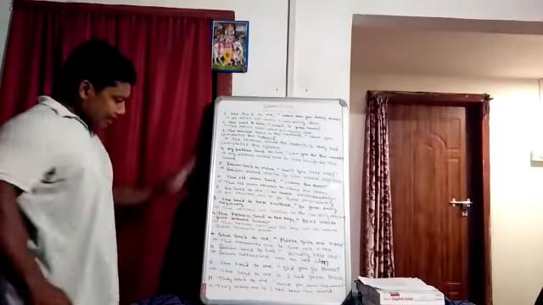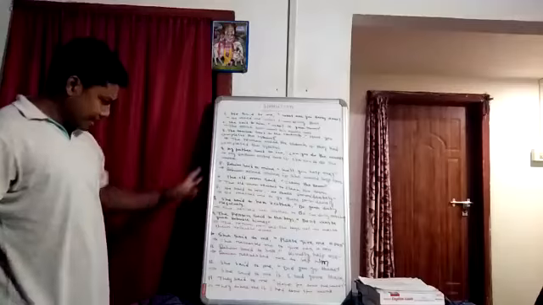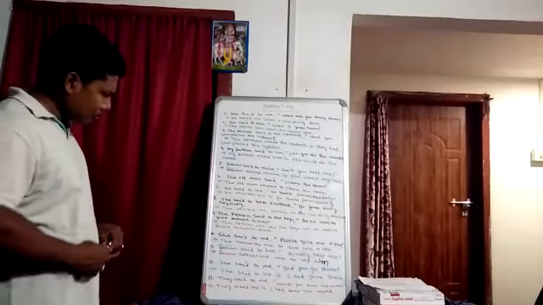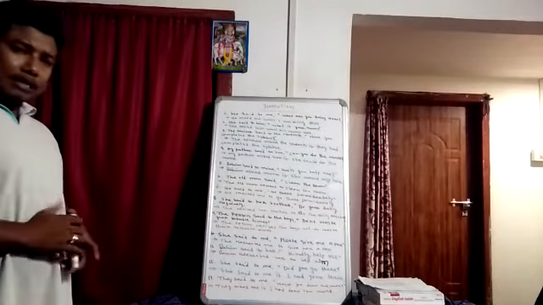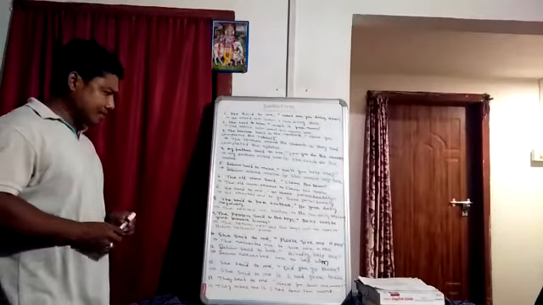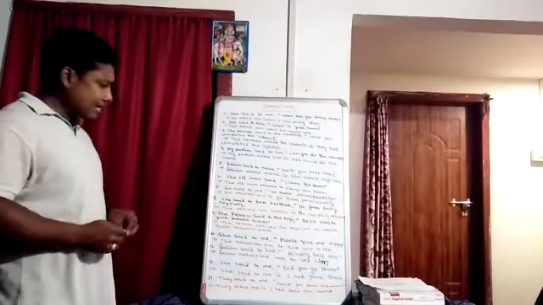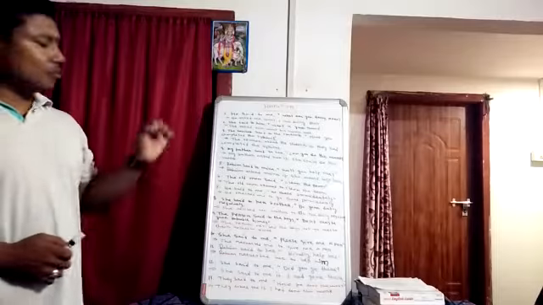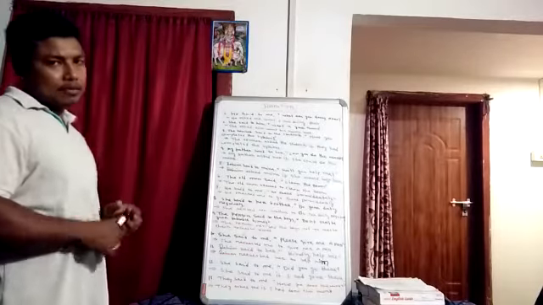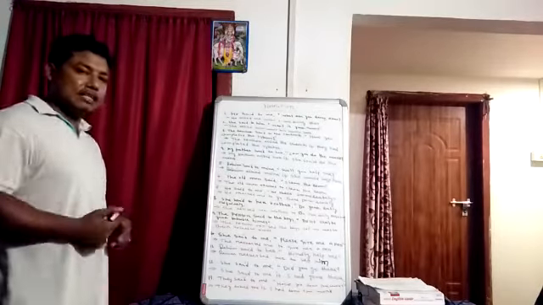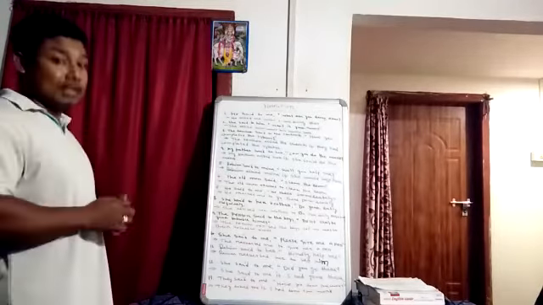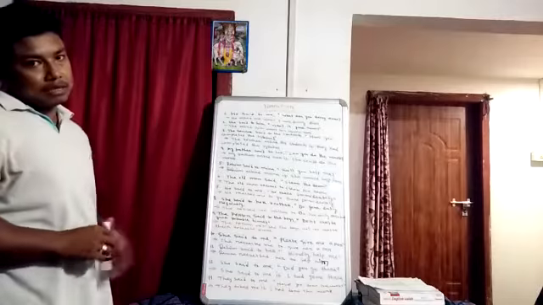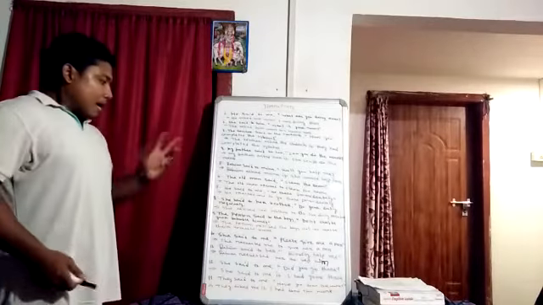Okay. Next, examples from imperative sentences. Imperative sentences. I told you in the last classes that an imperative sentence indicates order, advice, and request. In that case, in which form the reported speech part is given, whether it is order, advice, or request, first of all we have to identify that, and then we have to turn it to indirect form of narration. Then it will definitely help us to turn it to indirect form of narration.